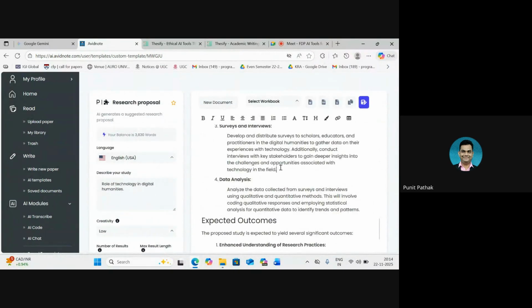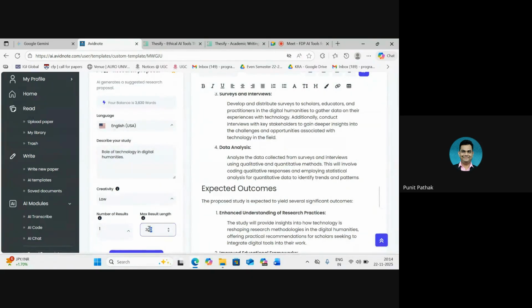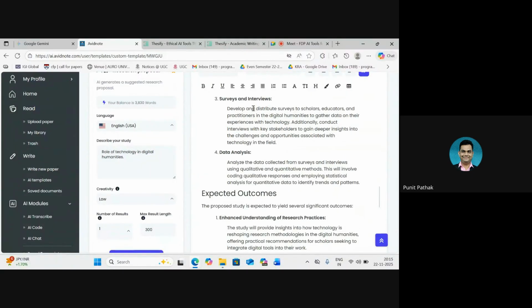Now this part can also double as a text editor, where we can write our own words or input our own information, and the formatting of the same can be done from the top. Once we have our output ready, we'll come back to that. We notice that as soon as we generated an output, a significant number of words have been deducted from our balance right here.